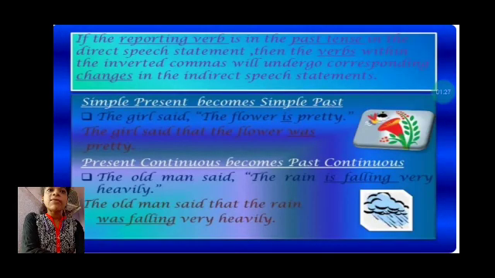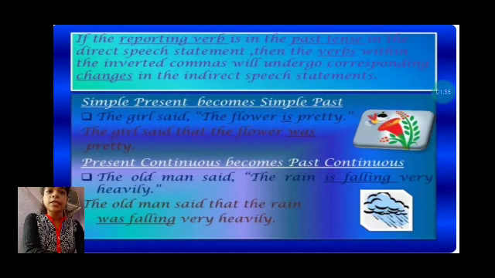But if the reporting verb is in the past tense, then the verb within the inverted commas in the direct speech will undergo corresponding changes in the indirect statement. Now, there are three tenses: present, past and future. So for present and for future there will be no change. But if the reporting verb is in past tense, then there are some rules that we have to follow. Like simple present becomes simple past.